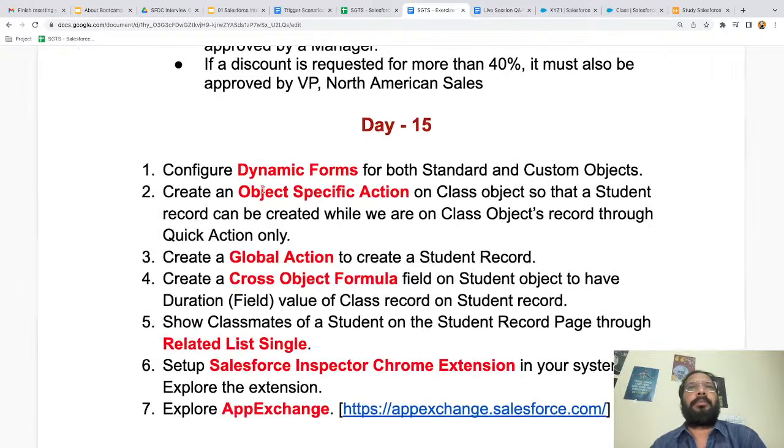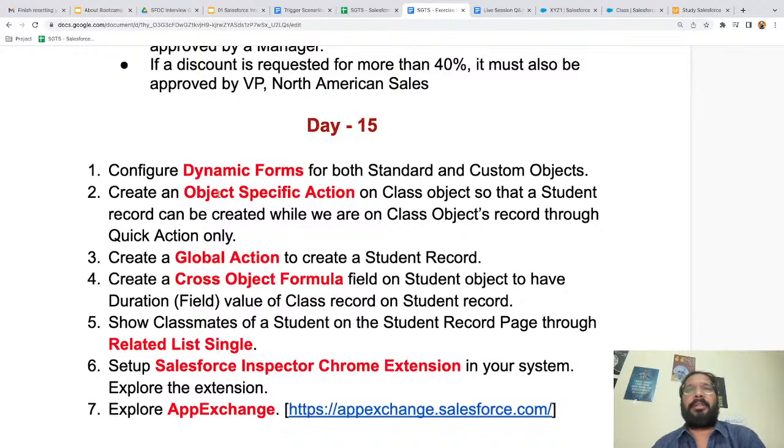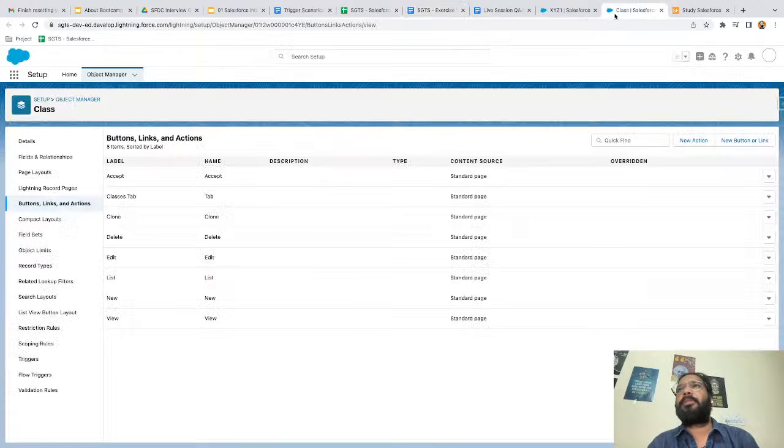Now for object specific action, there is a requirement that we need to create an object specific action on the class object, so that if we open any class record, from that class record itself we can click on a button, and through that button create a student record. So now I'm going to move to the class object.